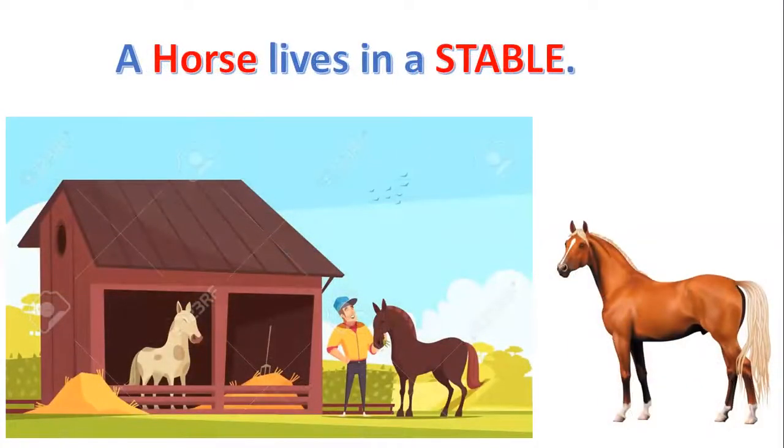A horse lives in a stable. Where does a horse live? A horse lives in a stable. In this way, stables are made for horses, where they get their food, water, everything. S-T-A-B-L-E, stable. A horse lives in a stable.